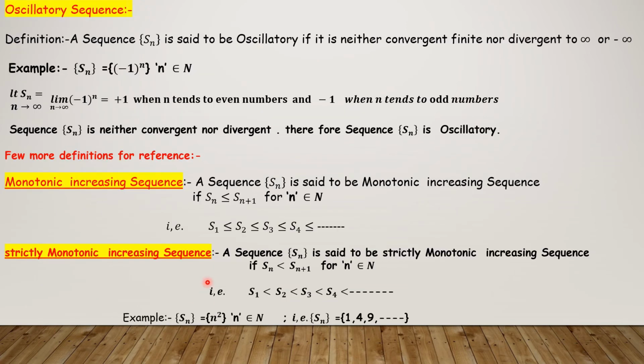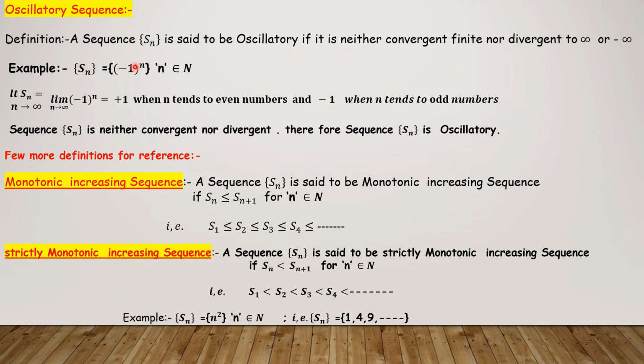Okay, next one: oscillatory sequence. A sequence Sn is said to be oscillatory if it is neither convergent to a finite value nor divergent to plus or minus infinity. Example: Sn equals minus 1 power n, where n belongs to N. Consider the sequence like this, the limit as n tends to infinity of Sn.